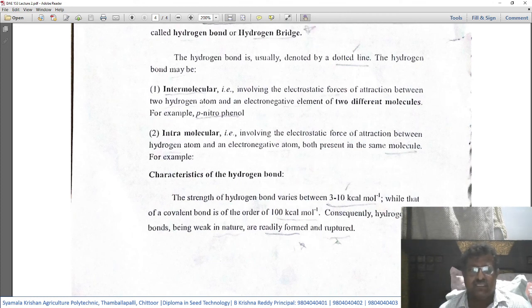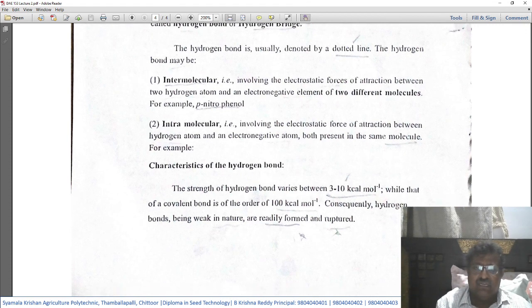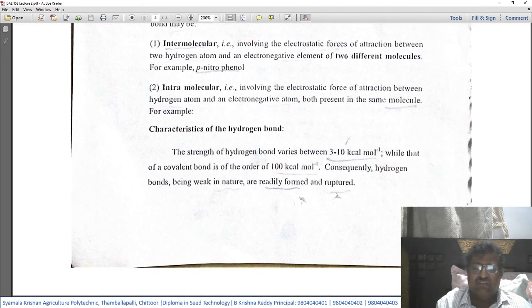That means compared to the covalent bond, the hydrogen bond is very weak. Consequently, hydrogen bonds being weak in nature are rapidly formed and ruptured. Immediately after formation, they will get ruptured and disintegrate.